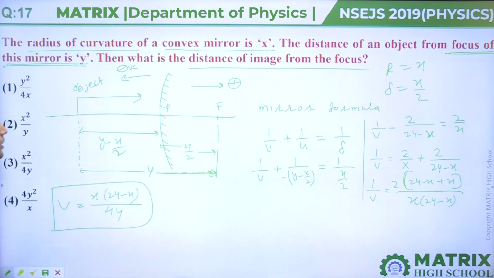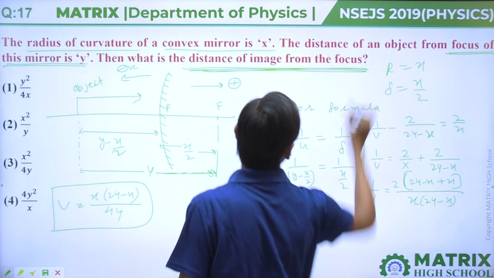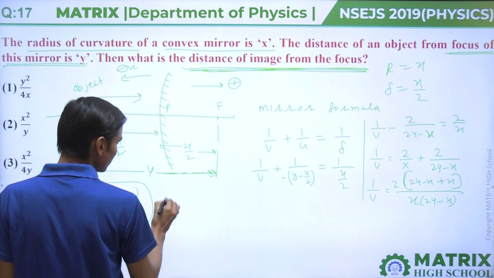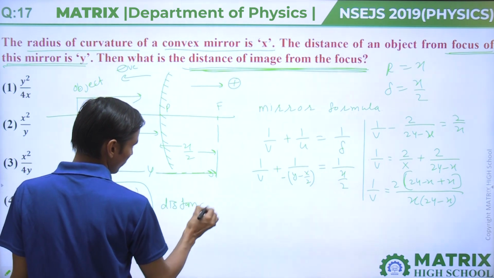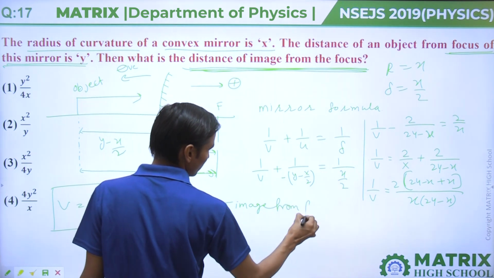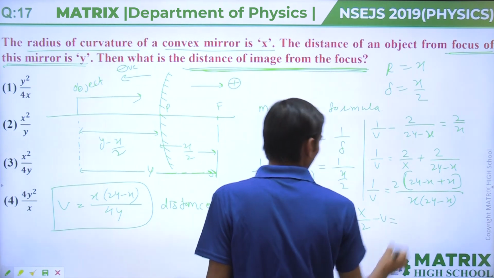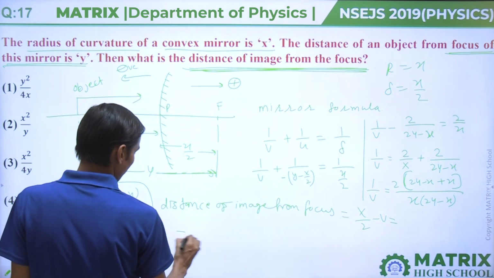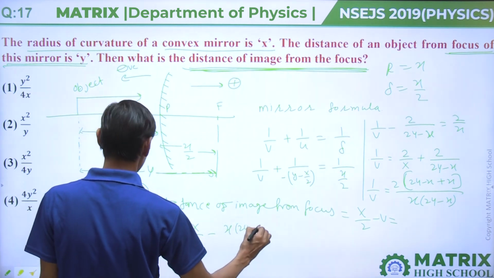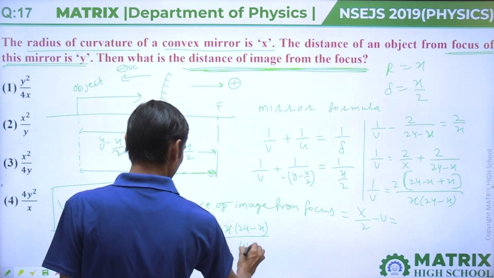But in this question, we have to find the distance of the image from the focus. The distance of the image from the focus will come x by 2 minus v, and that will come x by 2 minus x into 2y plus x divided by 4y.